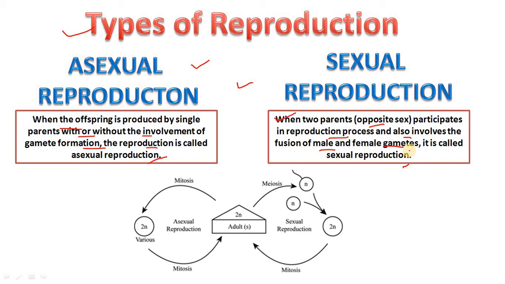It is based on whether the organism can reproduce with or without another organism, that is, whether there are one or two organisms taking part in the process of reproduction. Here you can see it is asexual reproduction. It is maintained in 2n condition, and in the case of meiosis, where sexual reproduction occurs, it is also maintained at 2n, but with the fusion of two different organisms.